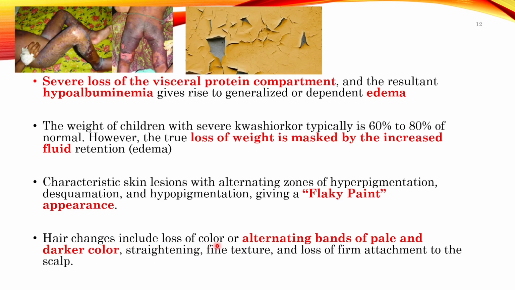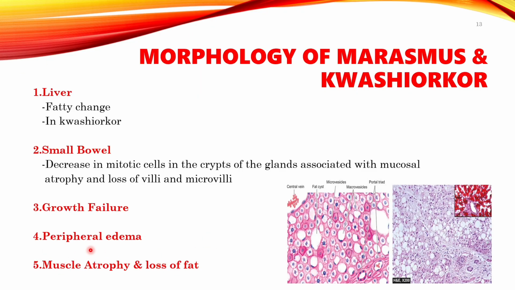The hair changes will also occur, particularly the patient is having alternate bands of pale and dark color zones in the hair of the face, right? So in the hair there are alternate pale and darker bands. That is known as the flag sign. And the firm attachment to the scalp is lost. So that's all about the etiopathogenesis of Kwashiorkor and Marasmus.